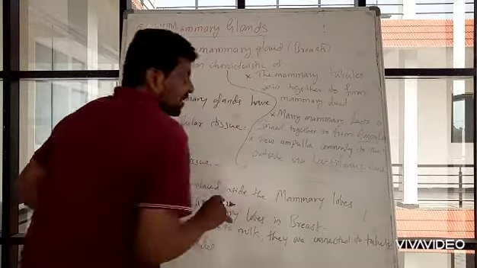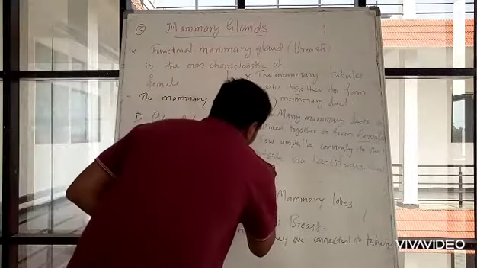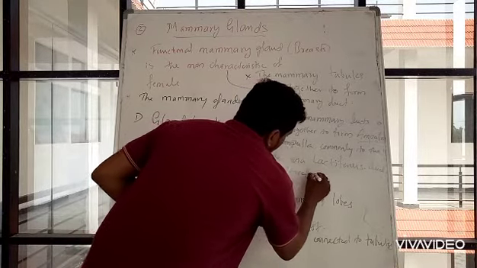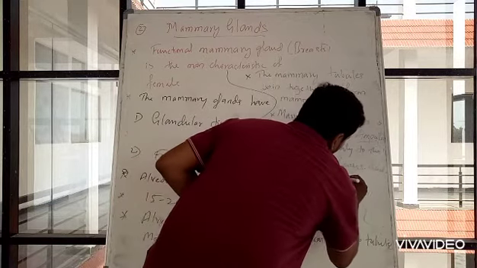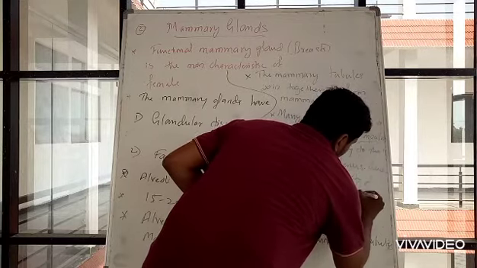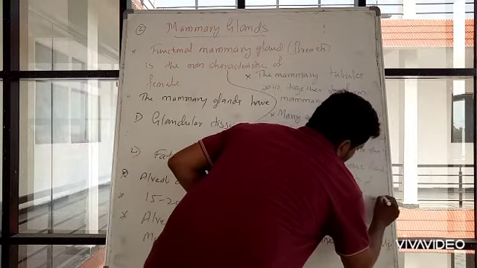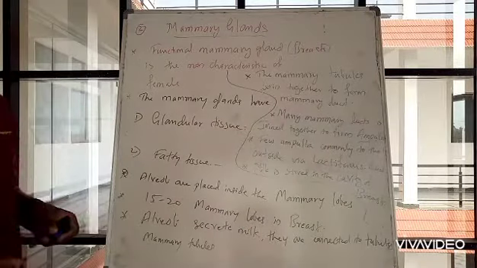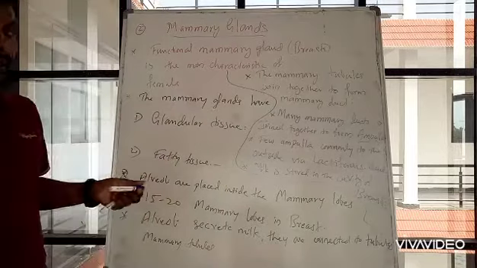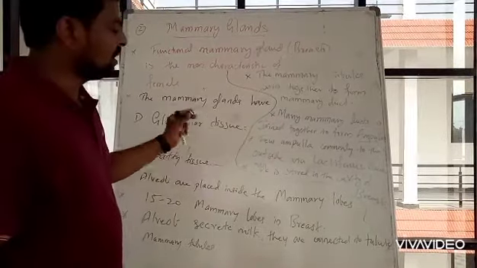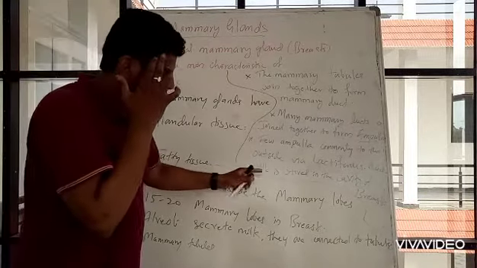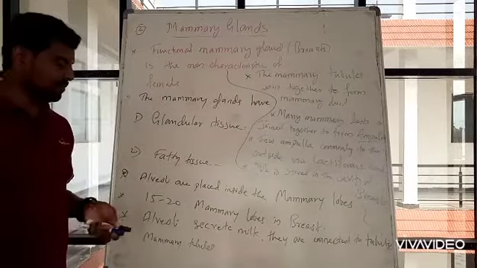Now, where is the milk stored? Milk is stored in the cavity of the mammary gland or breast, which comes out as a common opening during breastfeeding. Okay, and then at that point milk will come out to the baby. So these are few points related to mammary glands.